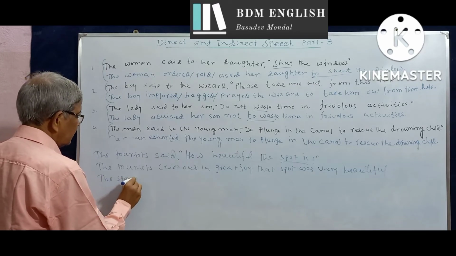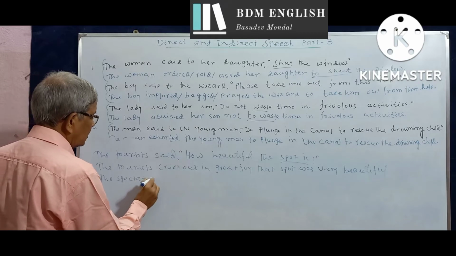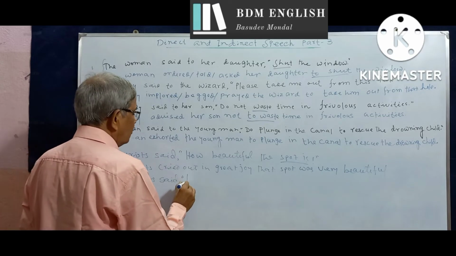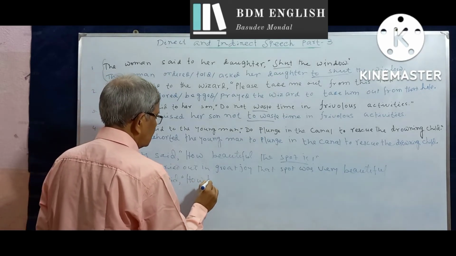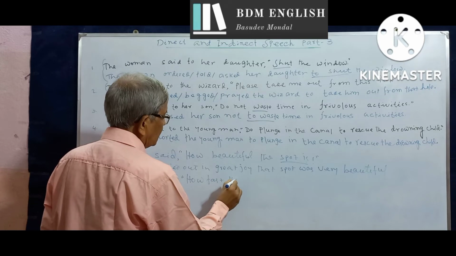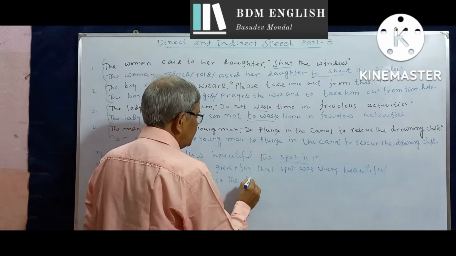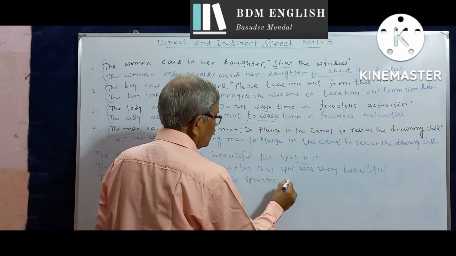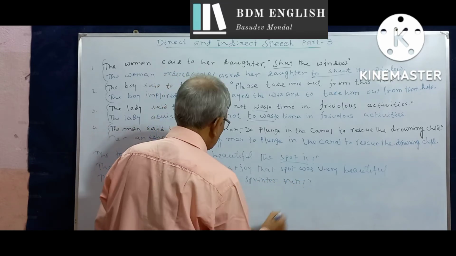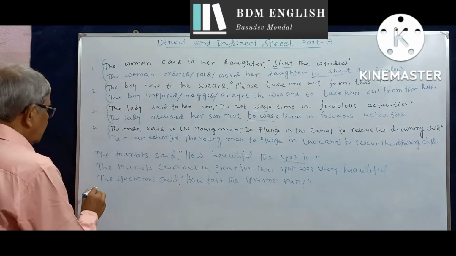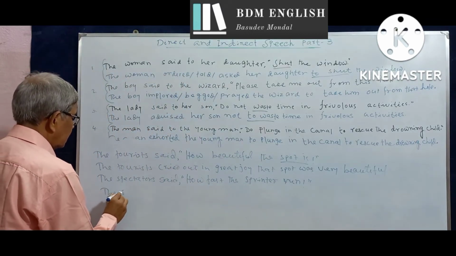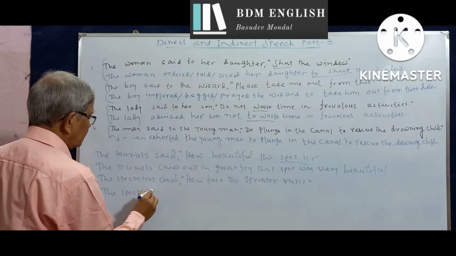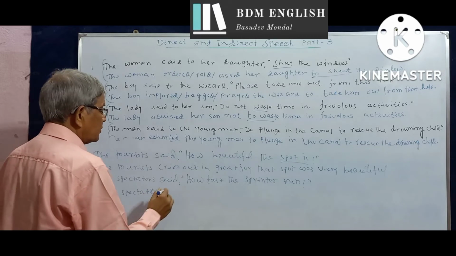The spectators said, "How fast the sprinter runs!" The spectators exclaimed.